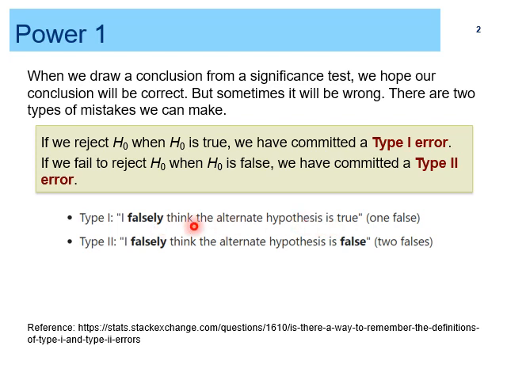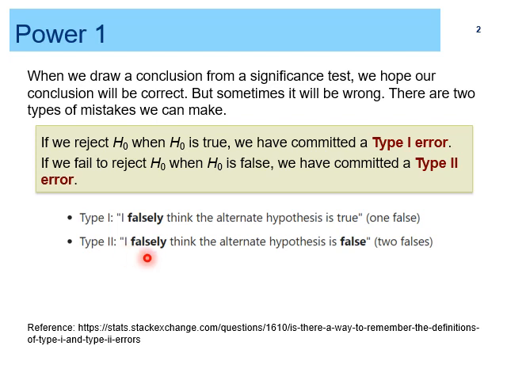So there is only one false, and this is a type 1 error, because the null hypothesis was true, but you falsely think that the alternate hypothesis is true. But in type 2, I falsely think the alternate hypothesis is false. Now here are two falses, and this is a type 2 error.